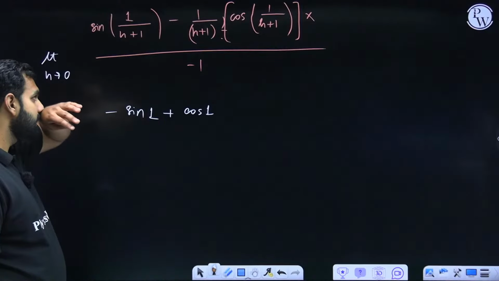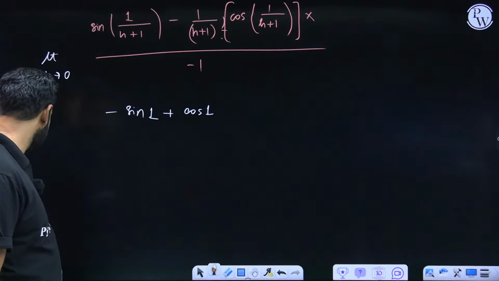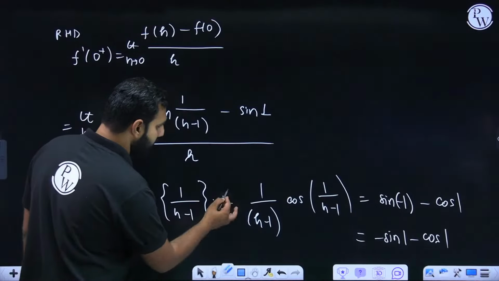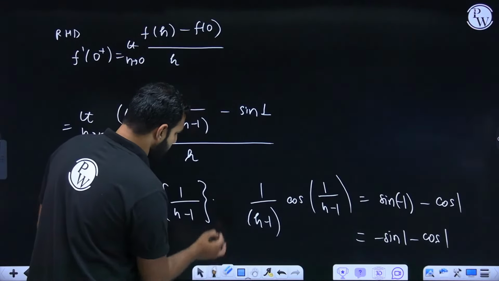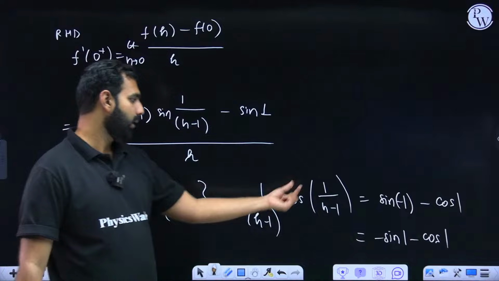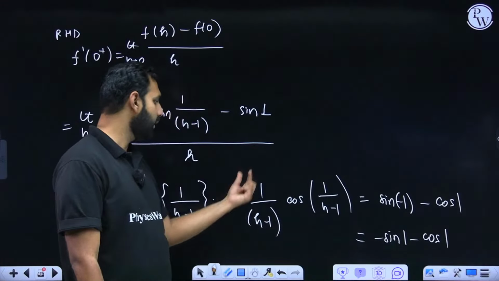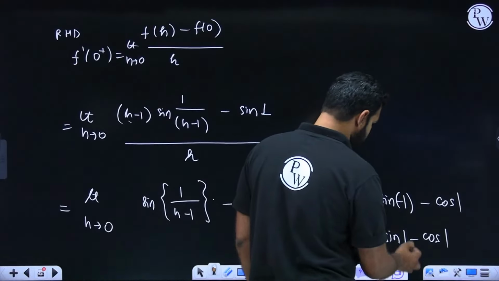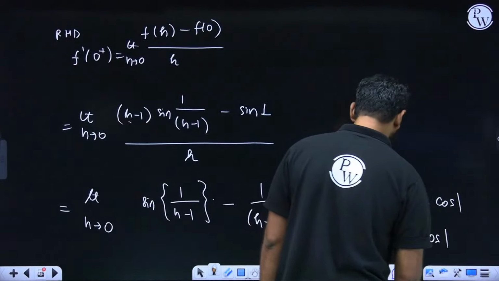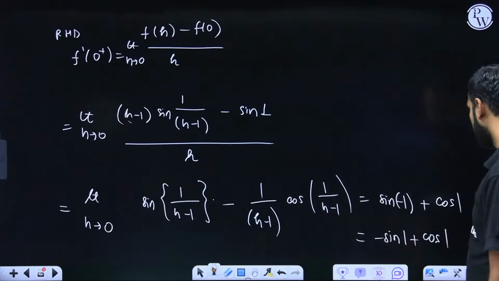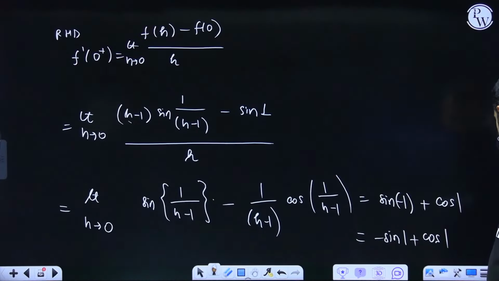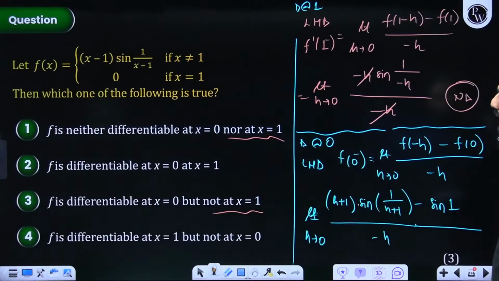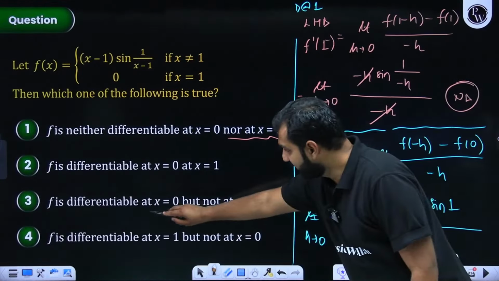So when you differentiate it, yes, I am making a mistake. There is something wrong with the right-hand derivative. There should have been a minus sign here. I got it now. There it should have been a minus sign, because when 1 upon h minus 1 is differentiated it gives you minus 1 upon h minus 1 whole square. So this minus sign should have been there. And because of this, this will become plus. Everybody got this? Because one minus and another minus will make it positive. So cos 1 minus sine 1, and here also cos 1 minus sine 1. Yes. So with that, the LHD and RHD at 0 are the same.